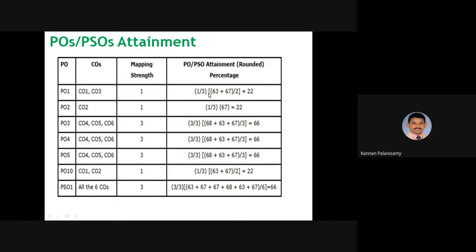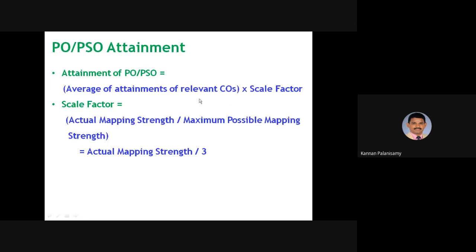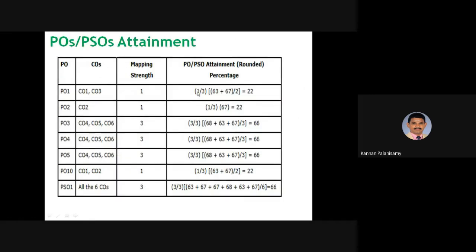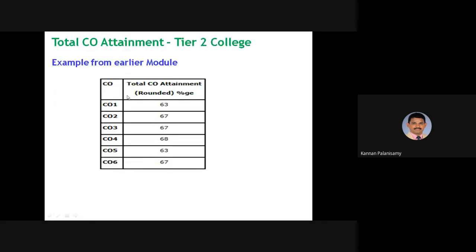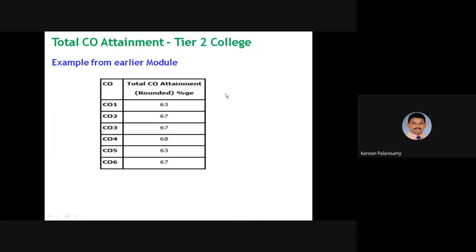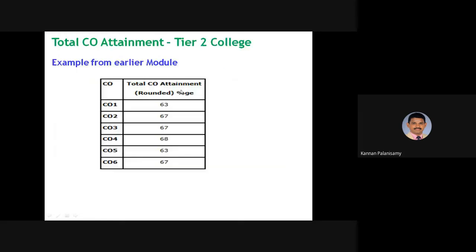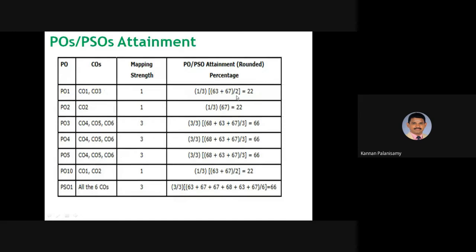Mapping strength is 1, and this formula we have to use for average attainments. So here 1 by 3. So 1 by 3 is, let's see, 61, 63, this 2 divided by 2. That is the scale factor. Then we have to calculate.